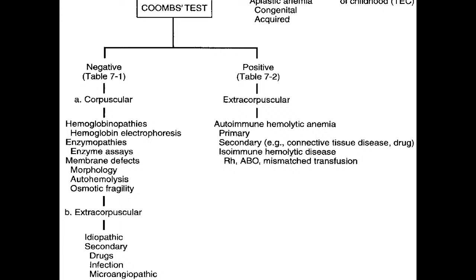If Coombs negative, then comes the congenital hemolytic anemias like hemoglobinopathies, enzymopathies and membrane defects. Extracorpuscular causes also may lead to Coombs negative hemolytic anemia, may be idiopathic or secondary causes like because of drugs, infection or microangiopathic hemolytic anemia.